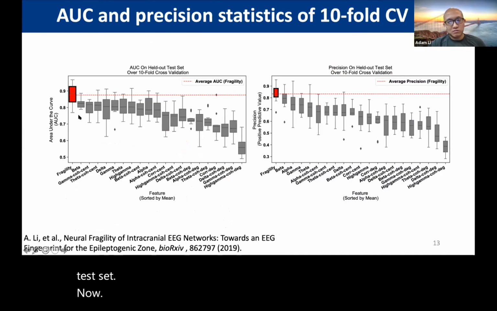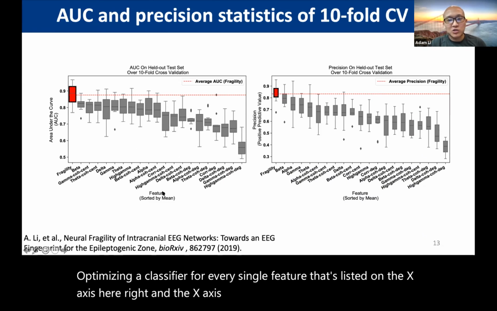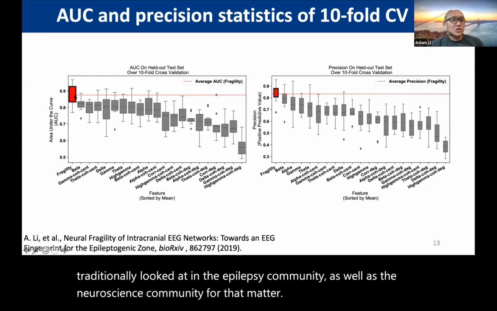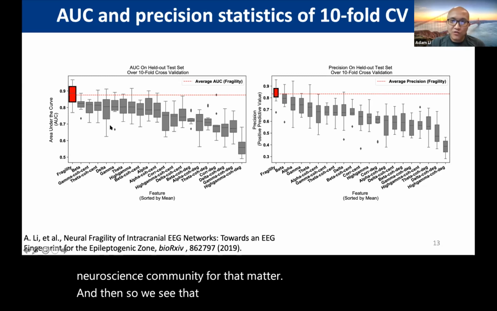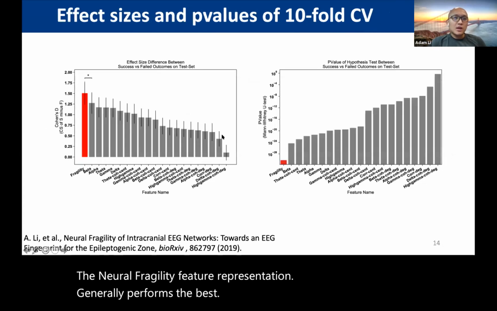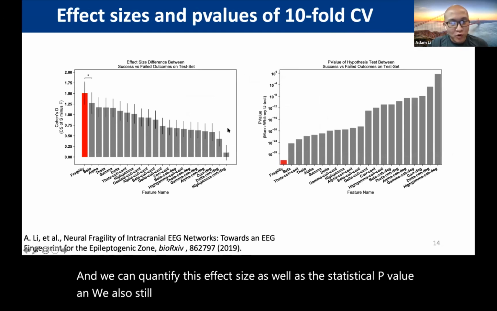Now, granted, we're basically optimizing a classifier for every single feature that's listed on the x-axis here, right? And the x-axis just has a lot of features that are traditionally looked at in the epilepsy community, as well as the neuroscience community for that matter. And then we see that in terms of area under the curve and average precision, the neural fragility feature representation generally performs the best. And we can quantify this effect size as well as the statistical p-value. And we also still have the best performance.